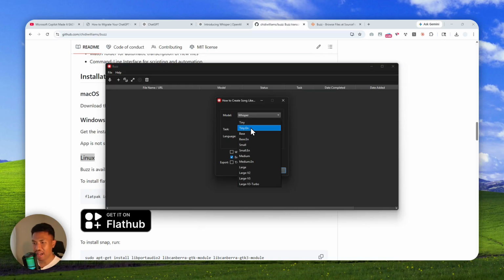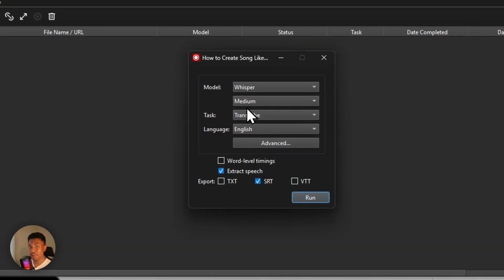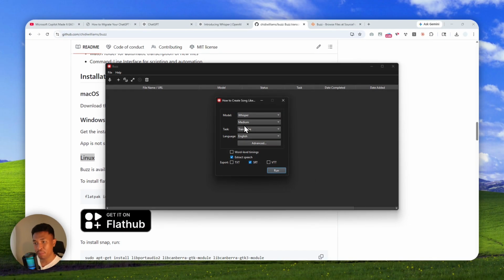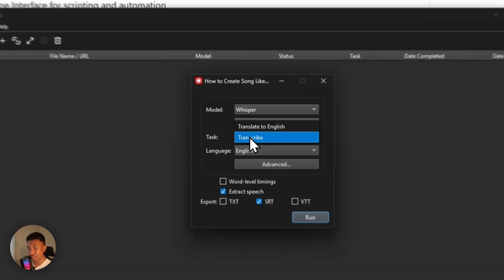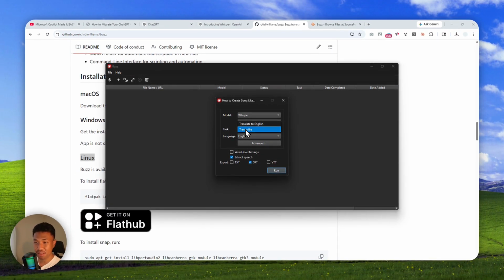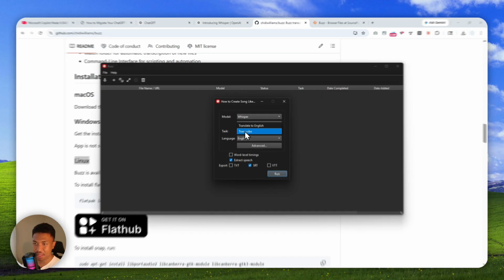Now in this case, I actually have downloaded the medium model, so I'll select this one. If you don't have the model installed on your computer, then it will be downloaded automatically, so don't worry about that. Now for the task, I'll select transcribe, but you can also select translate to English. That's actually one capability of the Whisper model. It is able to translate other languages into English.